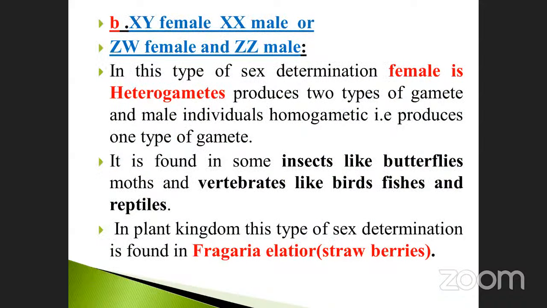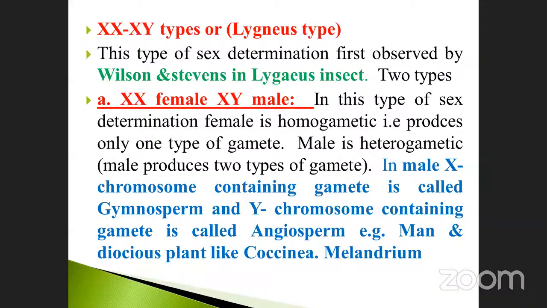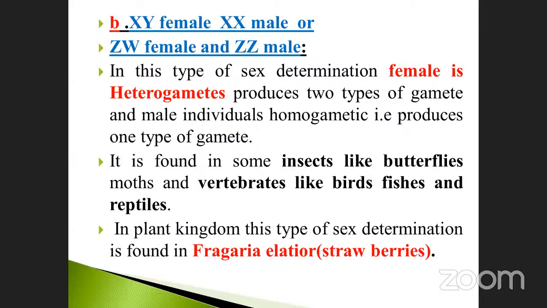Go to the next one, another type. See here, XY is female. Before, we studied XX as female, but here XY is female and XX is male, or ZW is female and ZZ is male. So this is another type, the reverse of the previous one, XX female and XY male. That is called reciprocal.